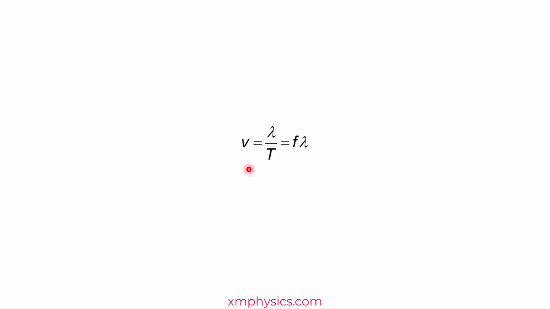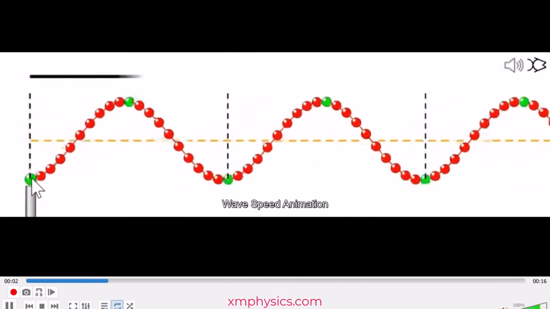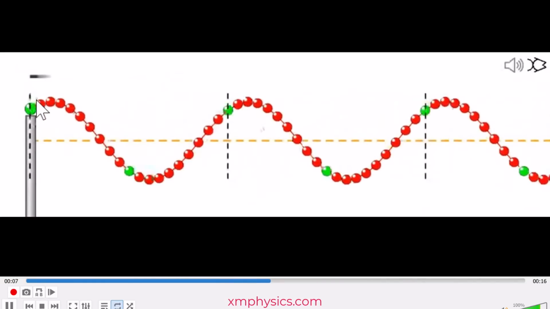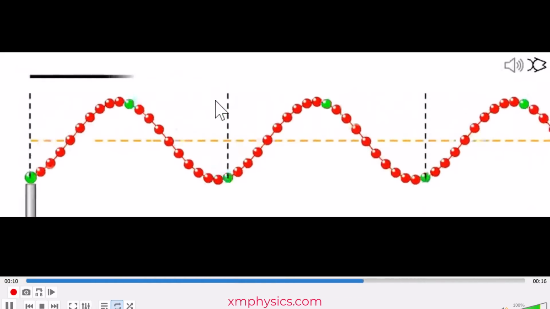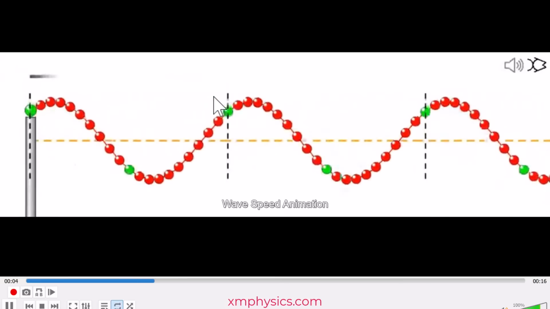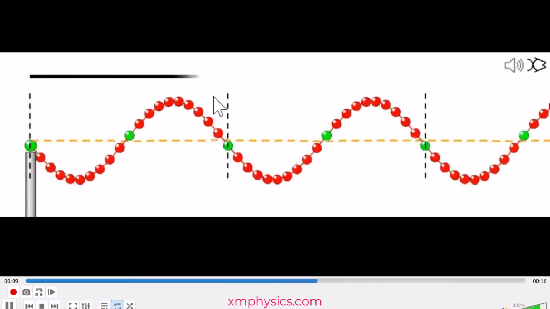Hello, so for a wave, the wave speed is given by this formula, v equals f lambda. But why? Actually, it's very straightforward, because the wave crest always advances by 1 lambda in one period. You don't believe me? You look here. So this is one period. So in this one period, the wave crest travels 1 lambda. So 1 period, 1 lambda. That's why the wave speed is lambda divided by T, which is f lambda.